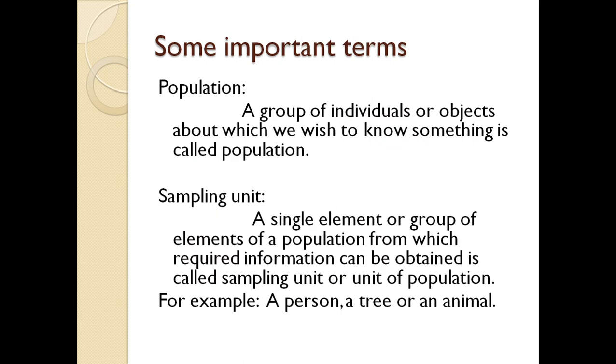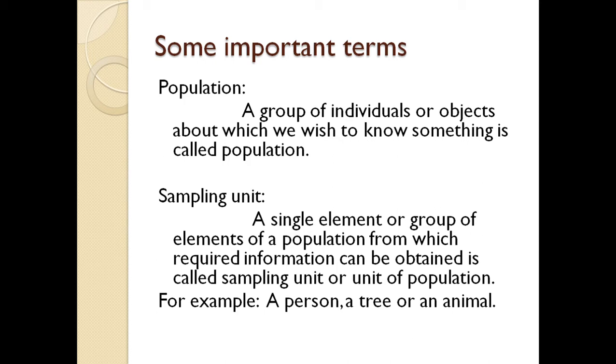Before starting sampling, we should know about some important terms. First of all, you are familiar with the word population. In statistics, a population is a group of individuals or objects about which we wish to know something, or a large group of data about which we are gathering some information. We have studied this before in detail, but for your revision, you need to know what a population is.